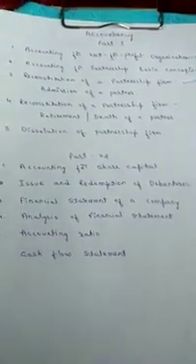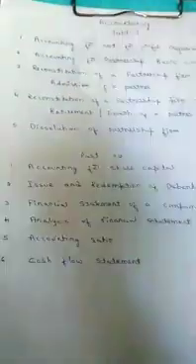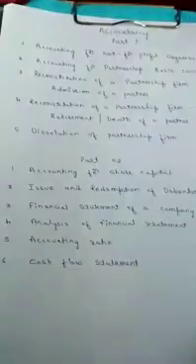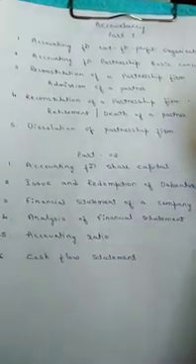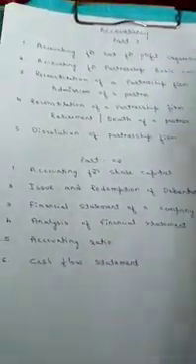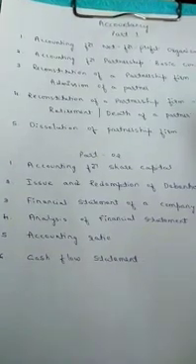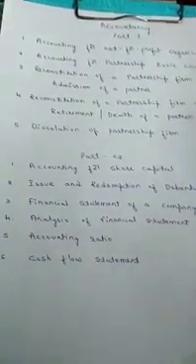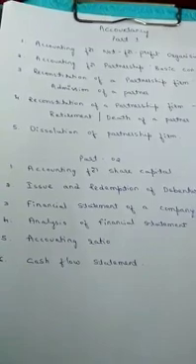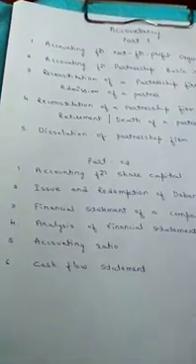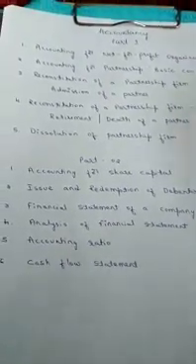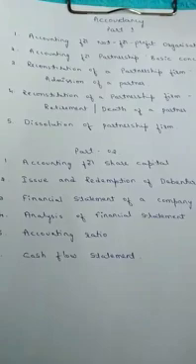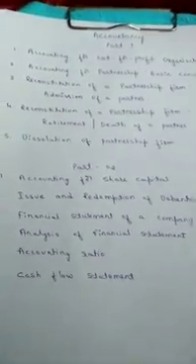Chapter number 3, that is reconstitution of partnership firm. Under that we discuss admission of a partner. Under this chapter there are different situations under partnership. When a business requires additional capital, the partners may admit a new partner to the business. Even when a new partner is admitted to the business, certain changes will happen in the preparation of accounts.